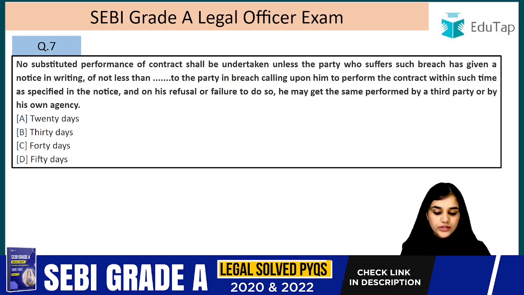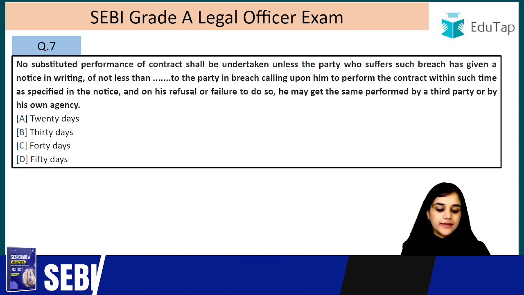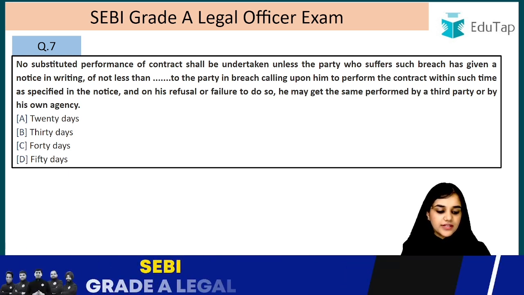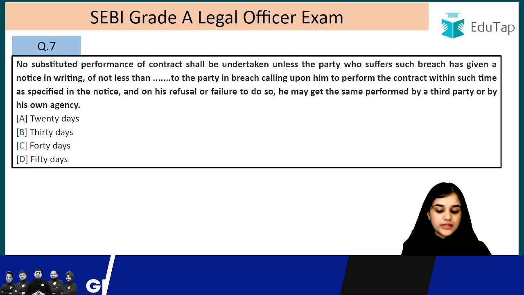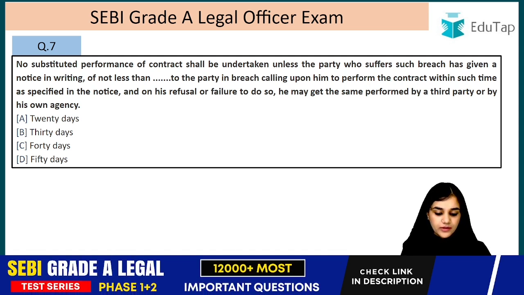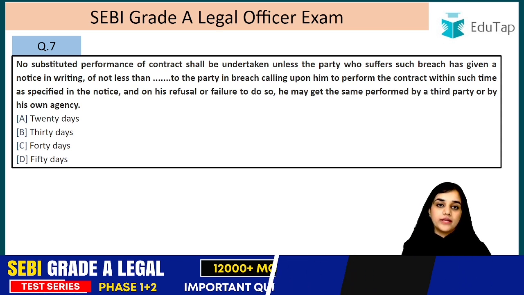No substituted performance of the contract shall be undertaken unless the party who suffers such breach has given a notice in writing of not less than dash to the party in breach, calling upon him to perform the contract within such period as specified in the notice, and on his refusal or failure to do so, he may get the same performed by a third party or by his own agency, right?